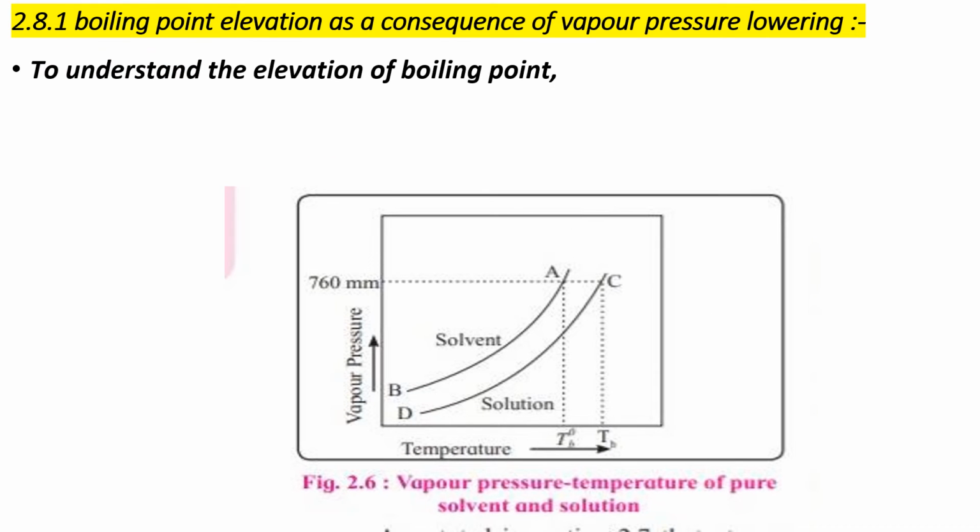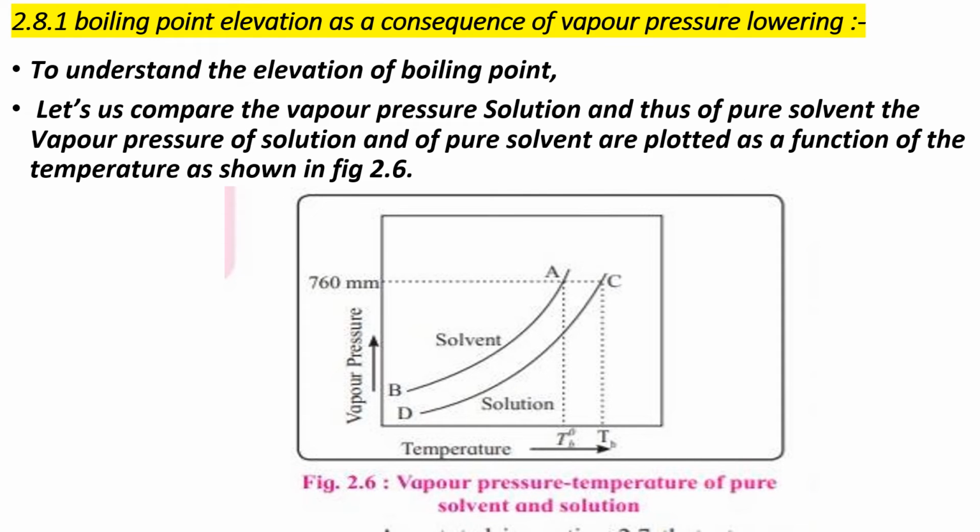In this point, you have to simply observe that to understand the elevation of boiling point, let us compare the vapor pressure of solution and of pure solvent, which are plotted as a function of the temperature as shown in figure number 2.6.